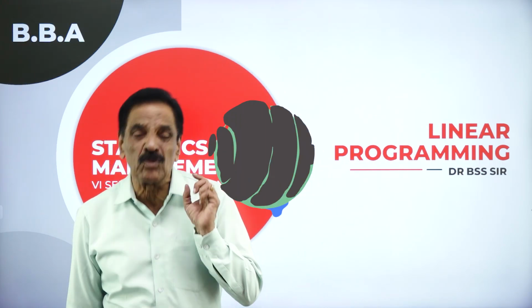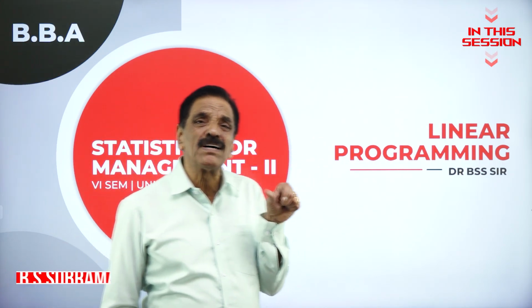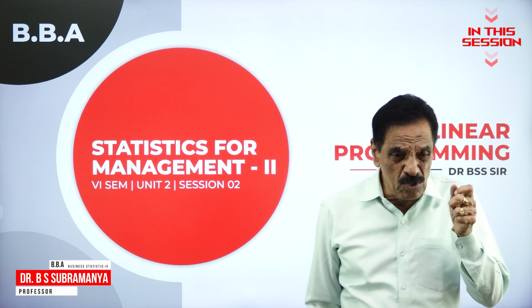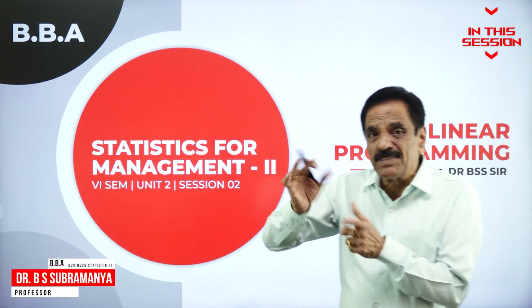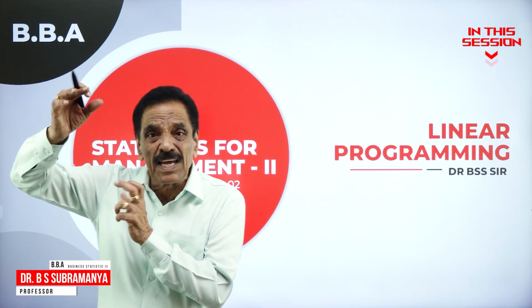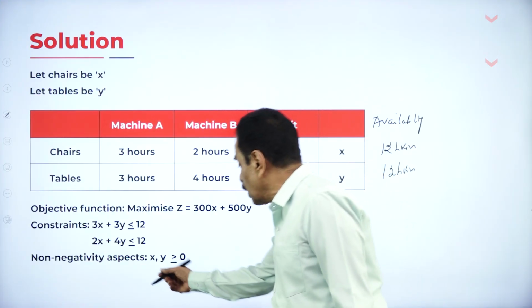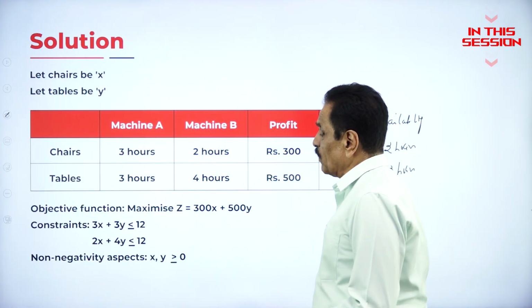What is linear programming? Here we come across two products, two quantities. The answer should be positive, linearly bounded. X and Y should not be less than 0. We'll move on to the first one.